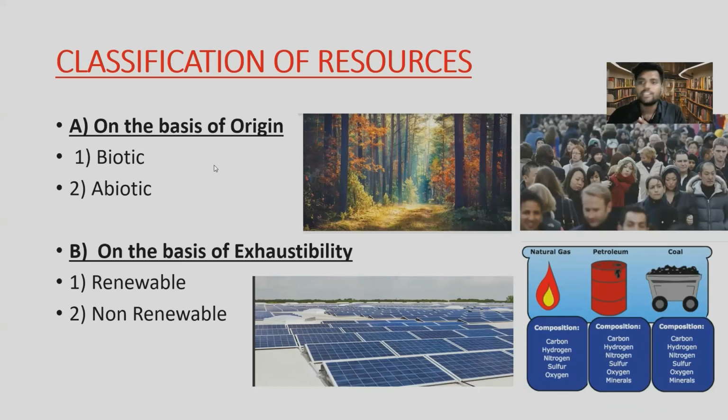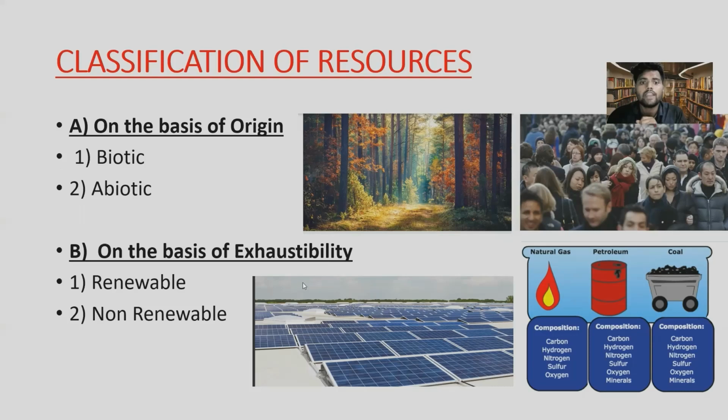So on the basis of origin means how the resources exist. They are existing in two main parts. First, biotic means they are existing as a living thing, like our forest and we humans, or they are existing as a non-living thing, like sun and minerals and other resources.